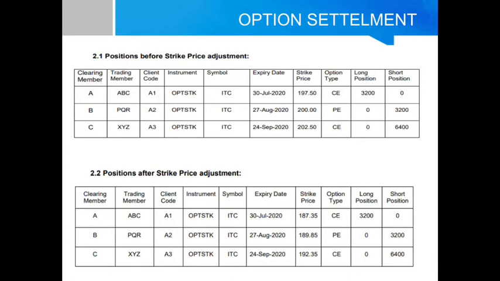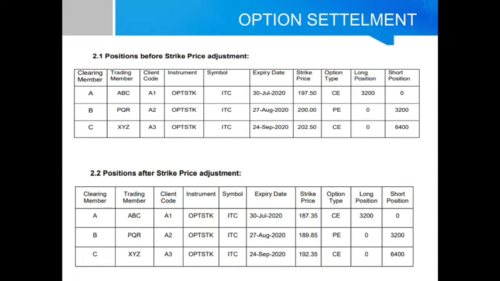So if you see, for trading member ABC, client A1 holding the ITC July month expiry 197.50 call, it now becomes a 187.35 call. The lot size is the same; the only thing is that the strike price gets reduced by the dividend value.